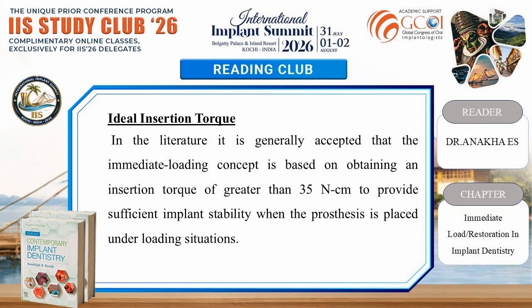Ideal insertion torque. In the literature, it is generally accepted that the immediate loading concept is based on obtaining an insertion torque of greater than 35 Nm to provide sufficient implant stability when the prosthesis is placed under loading situations.